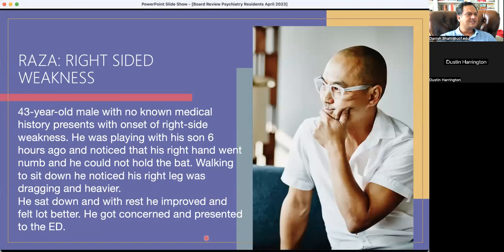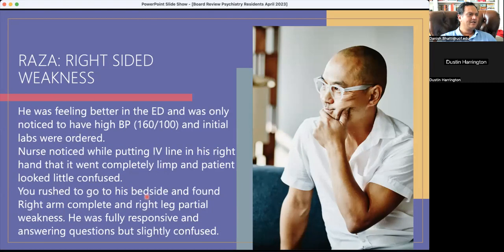All right, so let's translate it clinically. 43-year-old male presents with known medical history of right side weakness. He was playing with his son 6 hours ago. Right hand went numb, could not hold the bat. Walking to sit down, he noticed right leg was dragging. He sat down with rest to improve, came to the ER, and in ER, his blood pressure was high, and as you were putting the IV line, he got weak again.